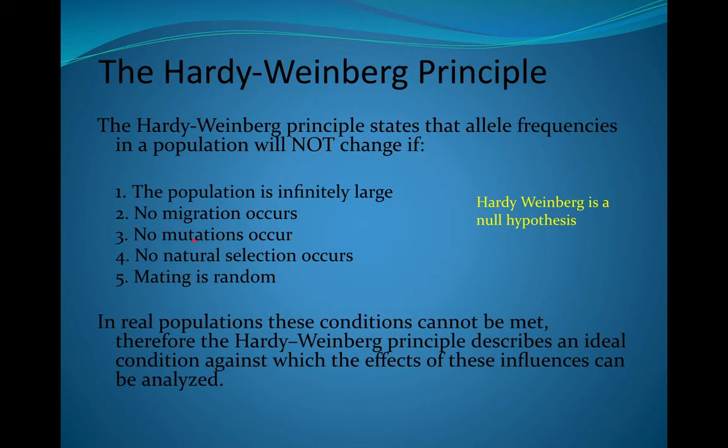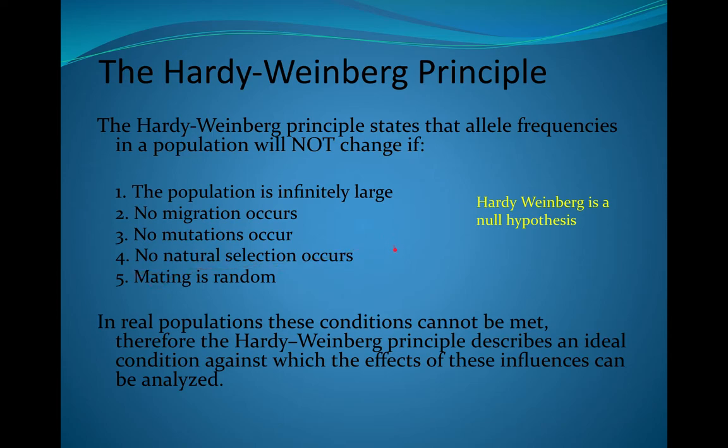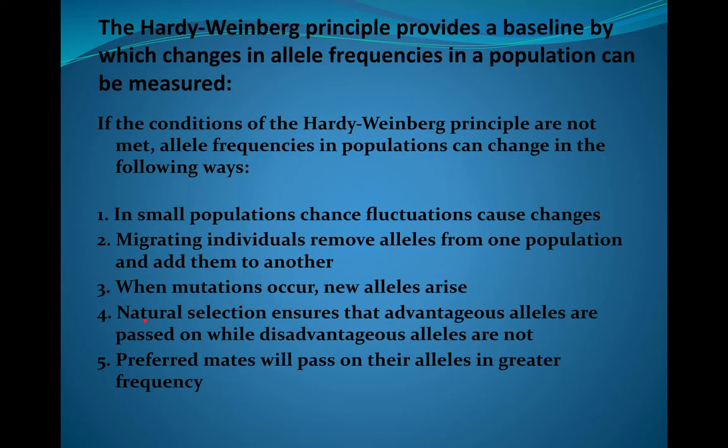Number 3, no mutations. Well, mutations occur all the time. Mutations can produce new alleles, as we studied in chapter 20. Number 4, no natural selection occurs. Well, natural selection can ensure that advantageous alleles are passed on and disadvantageous alleles are not passed on. Those individuals will pass away, or they will not breed as frequently or not at all.